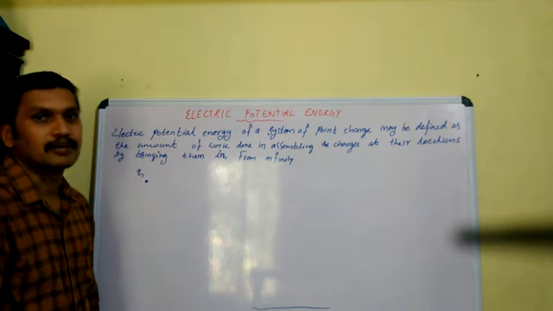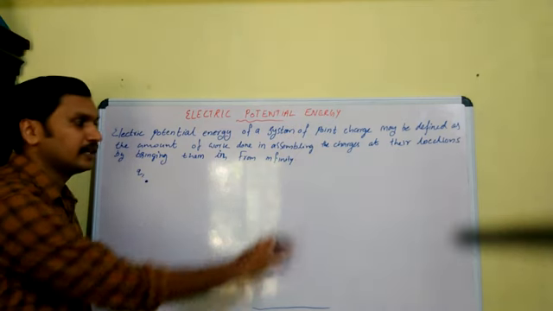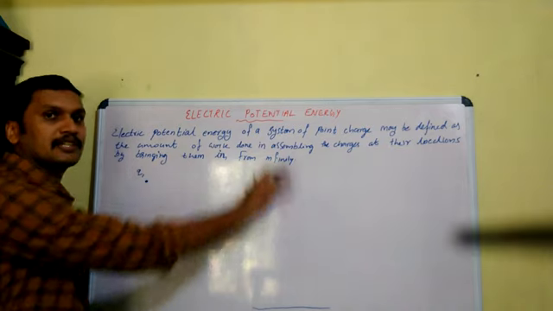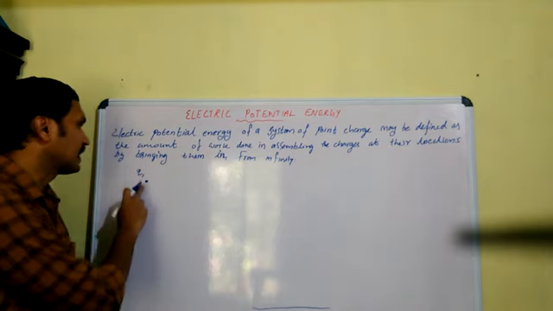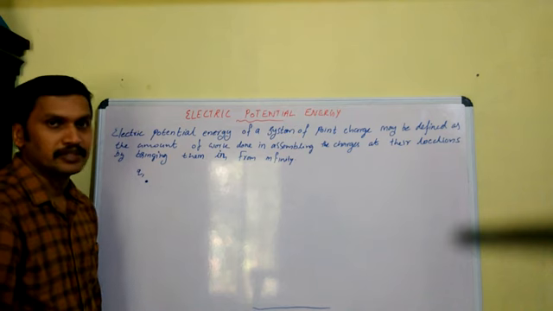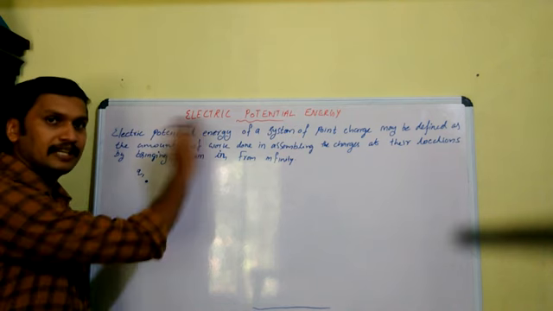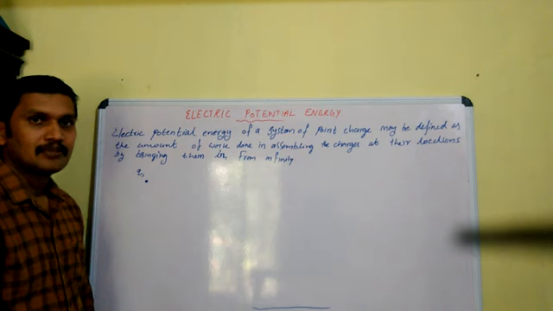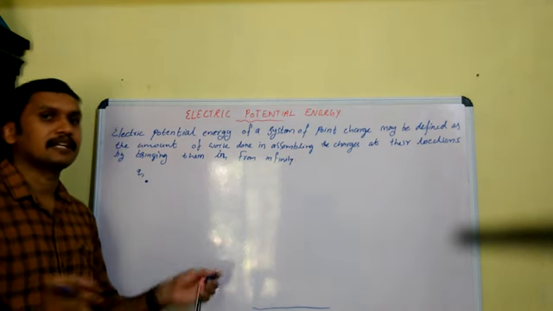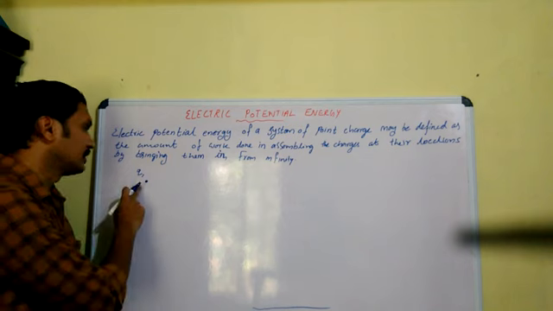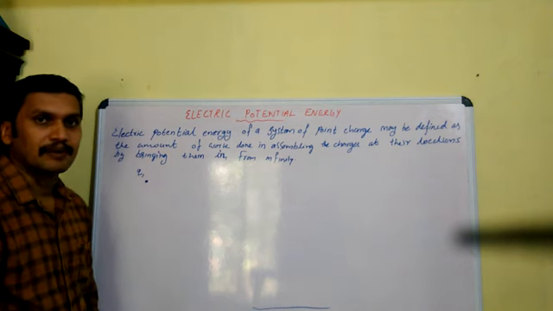Why? Because there is no electric field in this region, there is no potential in this region, so no work is required to bring the charge Q1 from infinity. If there were any electric field in this region, work would have to be done against it. As there is no electric field, no work is required to bring the charge Q1.